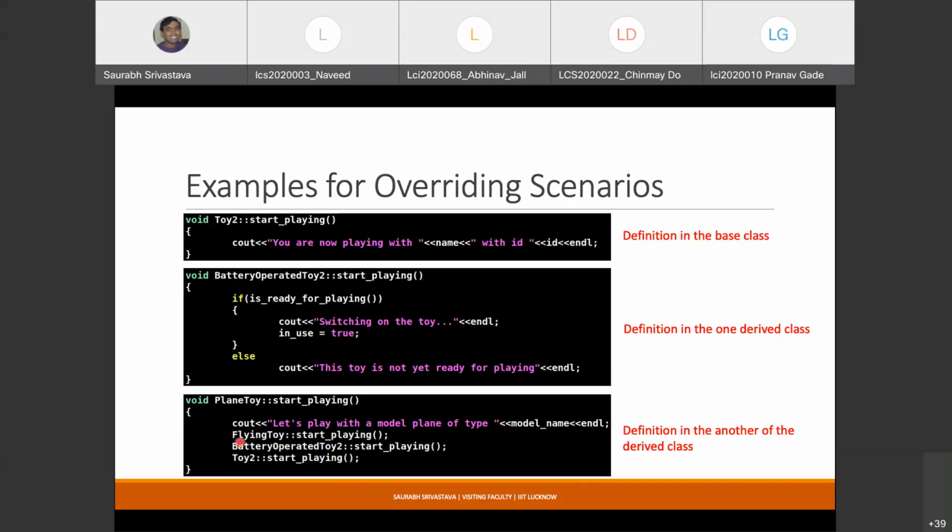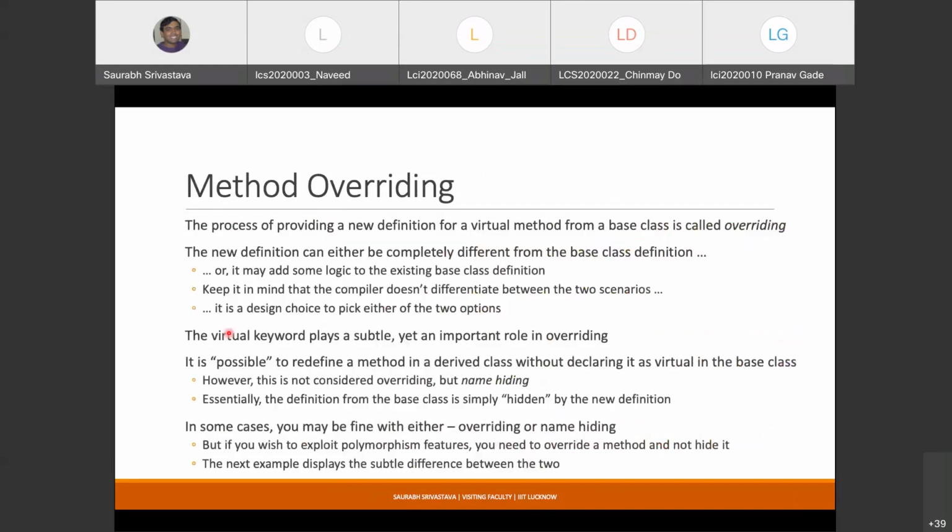If I am doing this, then it is in some ways an extension of my existing behavior. And if I do something like this, it is in some ways a modification of the behavior. As I said, the compiler doesn't care whether you are extending or modifying.